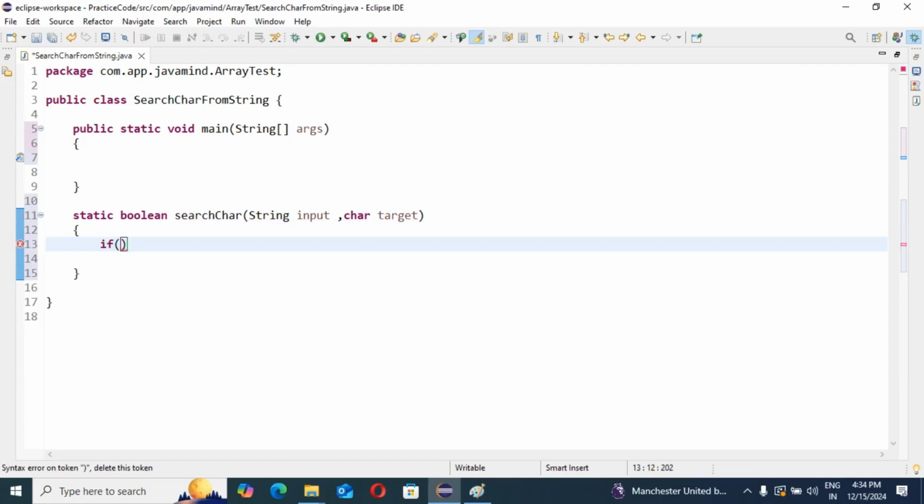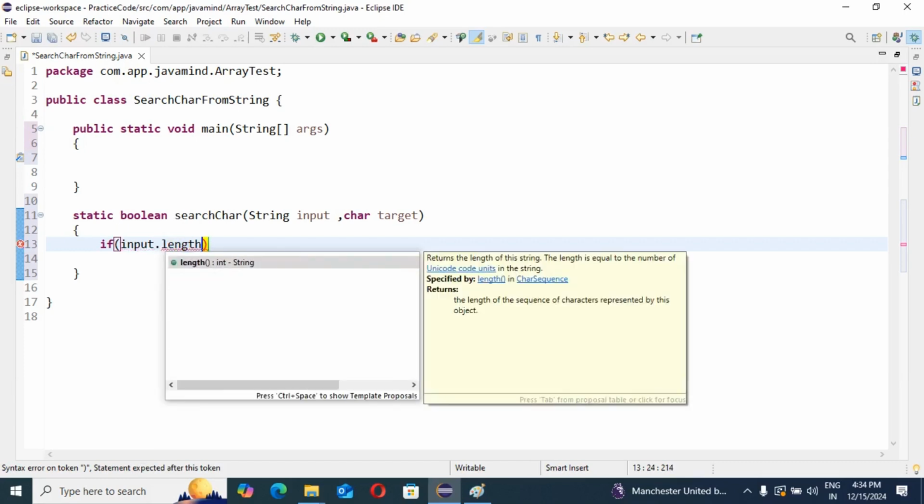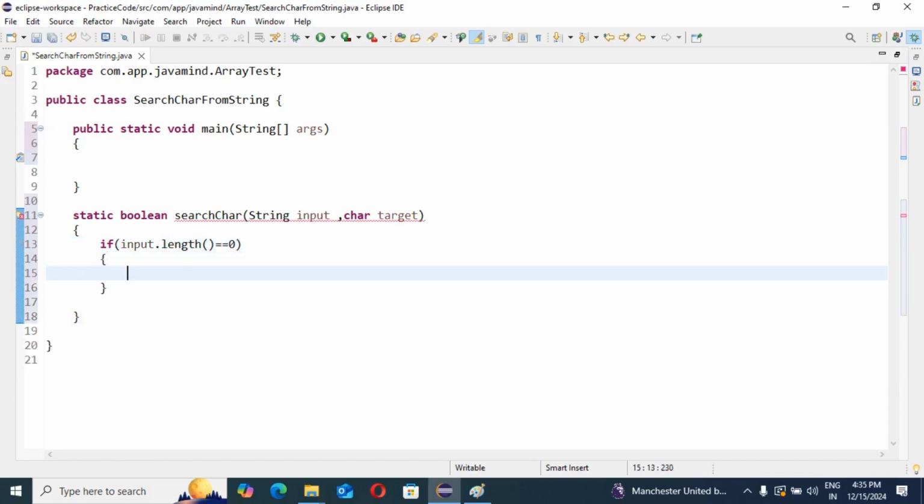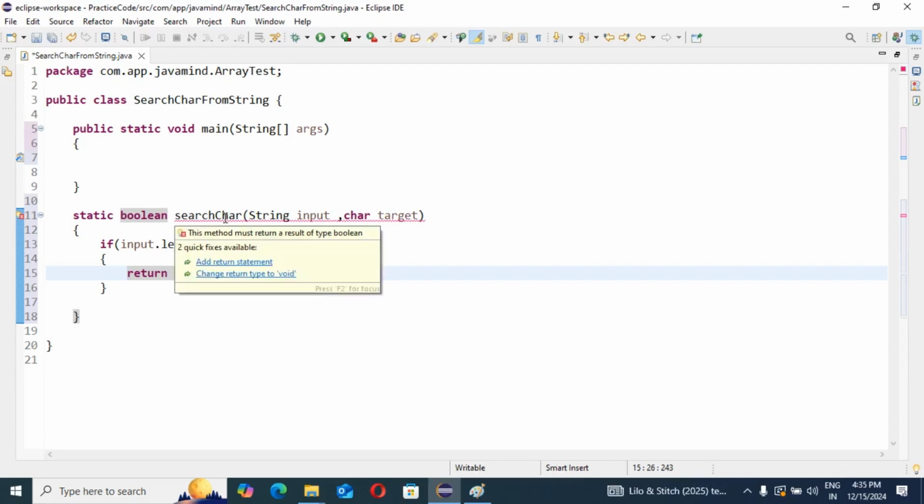If input.length, in our String class the length method is there, so I'm going to add input.length equal to 0. If our input length is equal to 0, then we can directly return false. If the length of the string is 0, directly we can return the response as false. This search character method will definitely be called inside our main method.